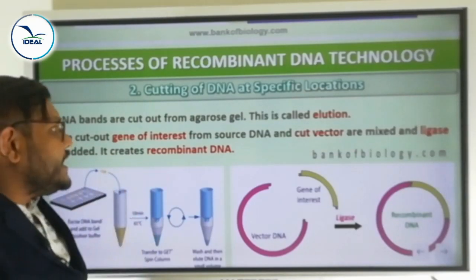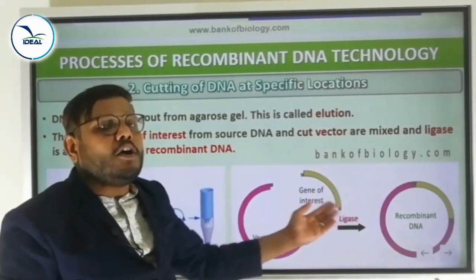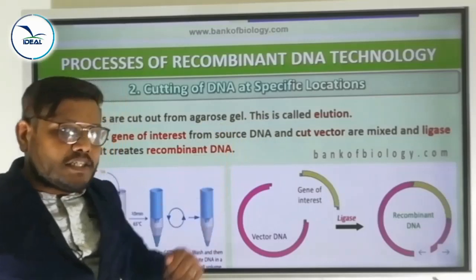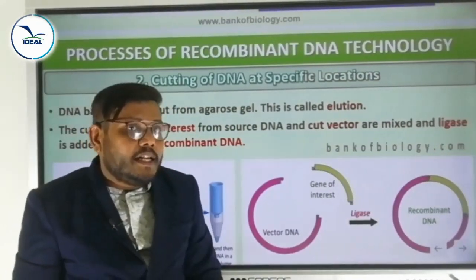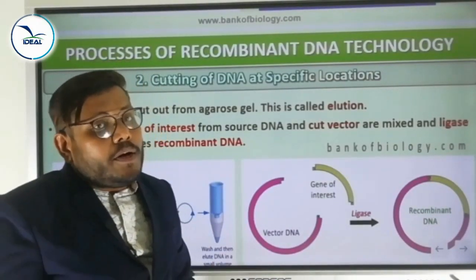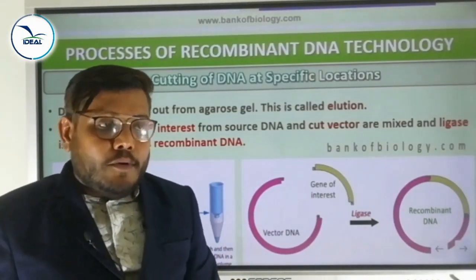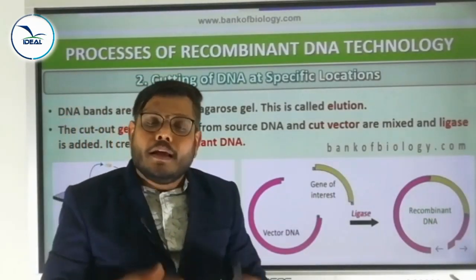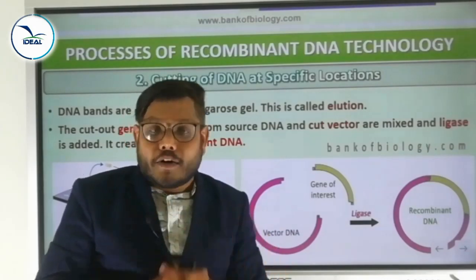That purified DNA is mixed with the plasmid vector of another bacterium with the help of ligase. This purified DNA is used to construct the recombinant DNA by joining it with the cloning vector. For joining, which enzyme is helping? Ligase enzyme is helping. This is gel electrophoresis.